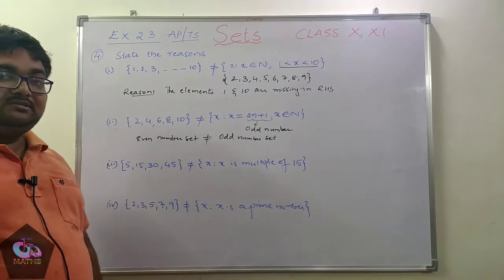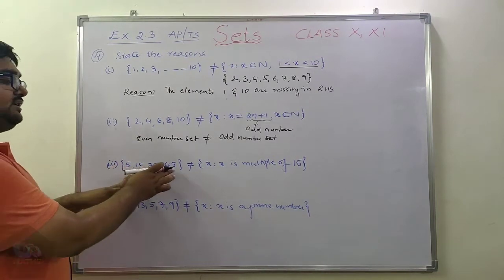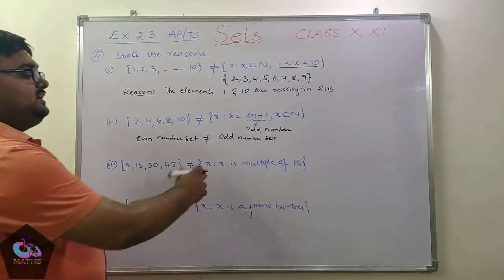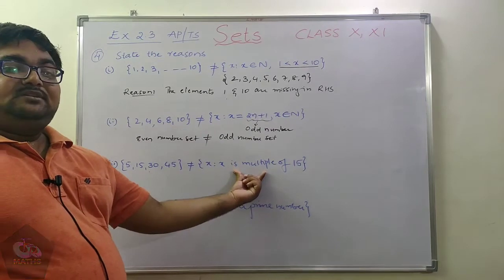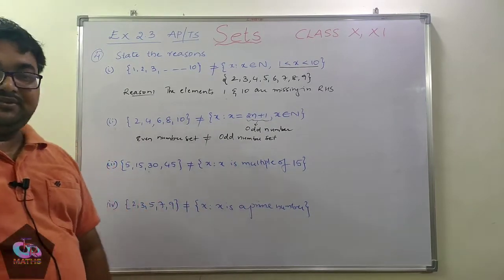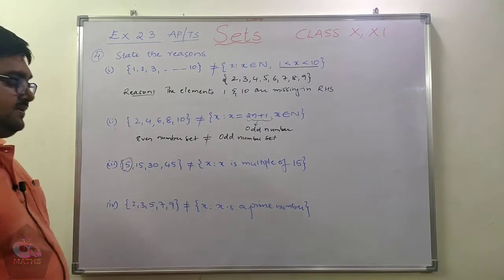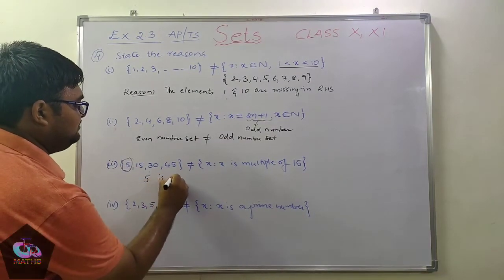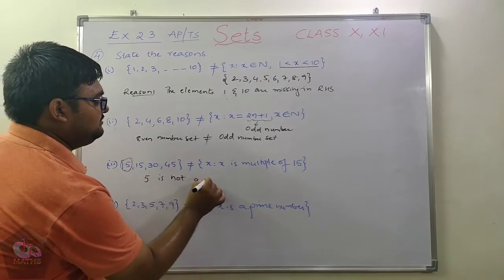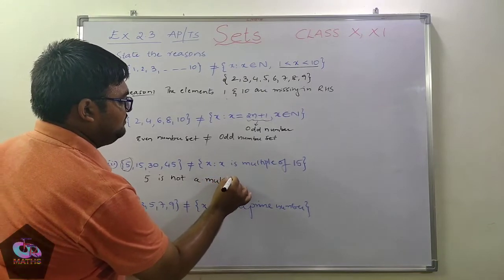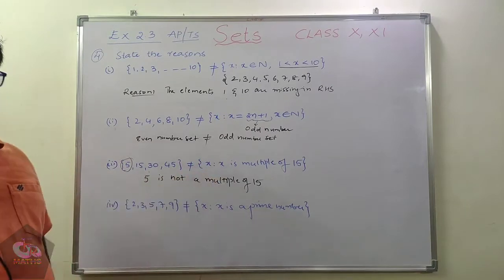If you observe the third question, what are the things that are given on the left hand side? 5, 15, 30, 45, and on the right hand side, x such that x is a multiple of 15. So x such that x is a multiple of 15 means we will have multiples of 15, but on the left hand side 5 is not a multiple of 15. So the reason is 5 is not a multiple of 15. Hence these two sets are not equal.